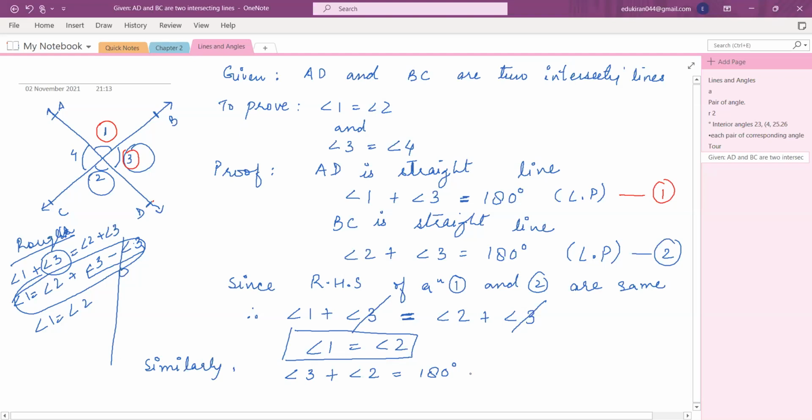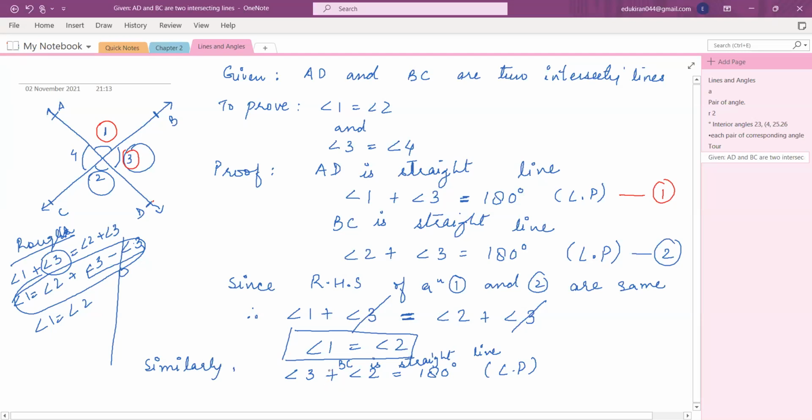Angle 3 and 2, on which line are they falling? BC. Yes, they form a linear pair. Before this you can write BC is a straight line. I forgot to write. BC is a straight line. Therefore, angle 3 plus angle 2 is equal to 180 degrees, linear pair.